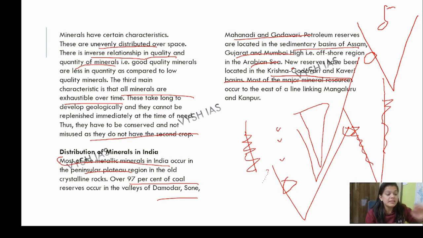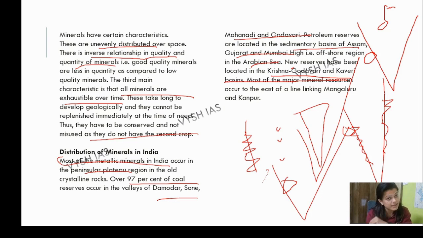That doesn't mean that natural occurrence will be discarded. New reserves are being discovered continuously, so there's always scope for new discovery. But with that we have to make sure that the old available resources are used in a sustainable manner. When I use the word sustainable, that means it should be used wisely for our future generation.